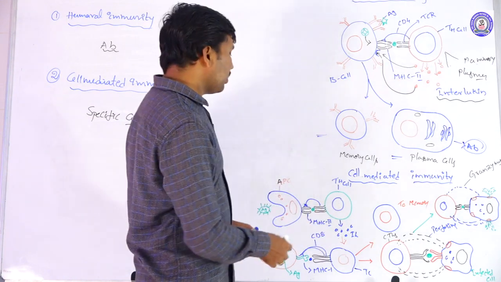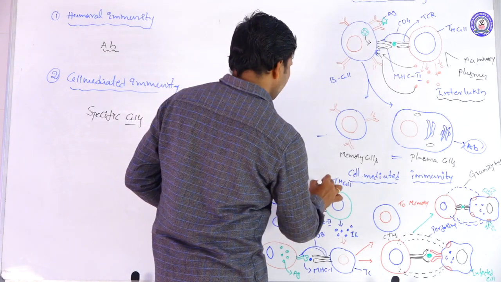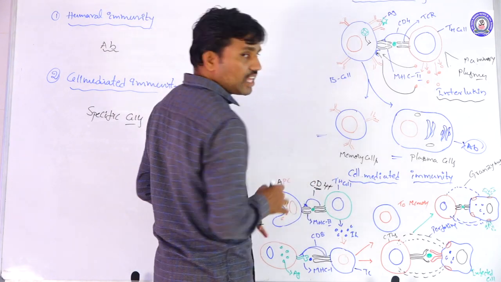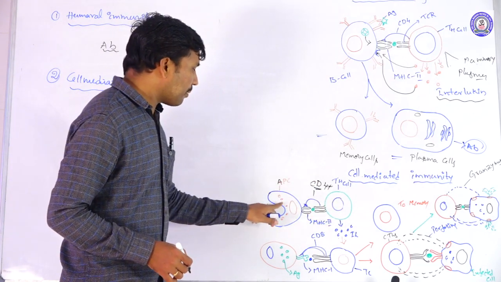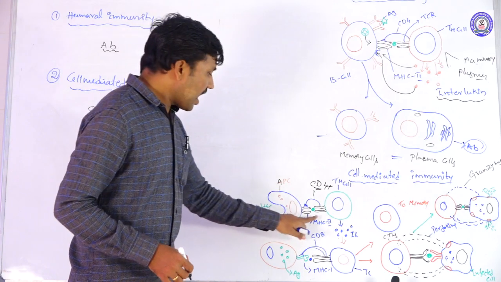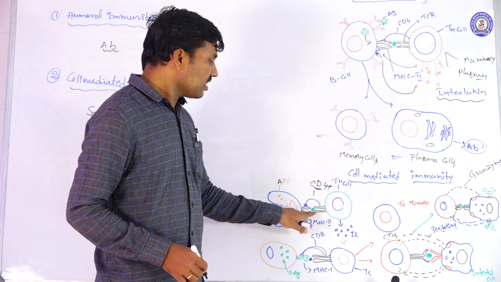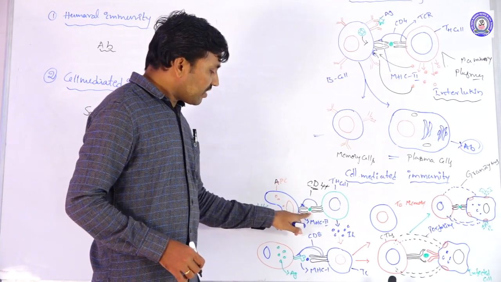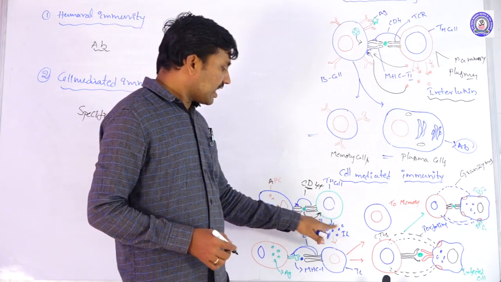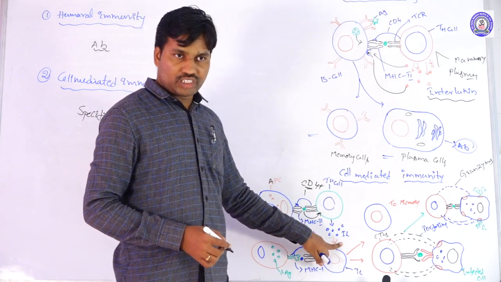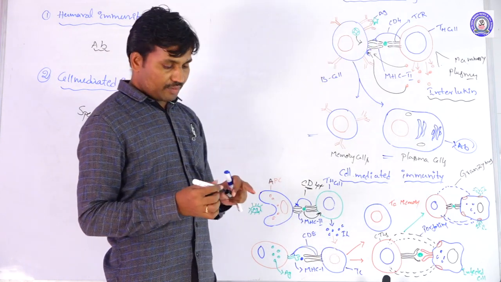TH cells have the CD4 marker. With the help of this CD4 marker, the TH cells come and combine with the APC cells, which are exposing the antigen. The antigen combines with the TH cell. Because of the antigen activity, the TH cells release interleukins, as usual like in humoral immunity.